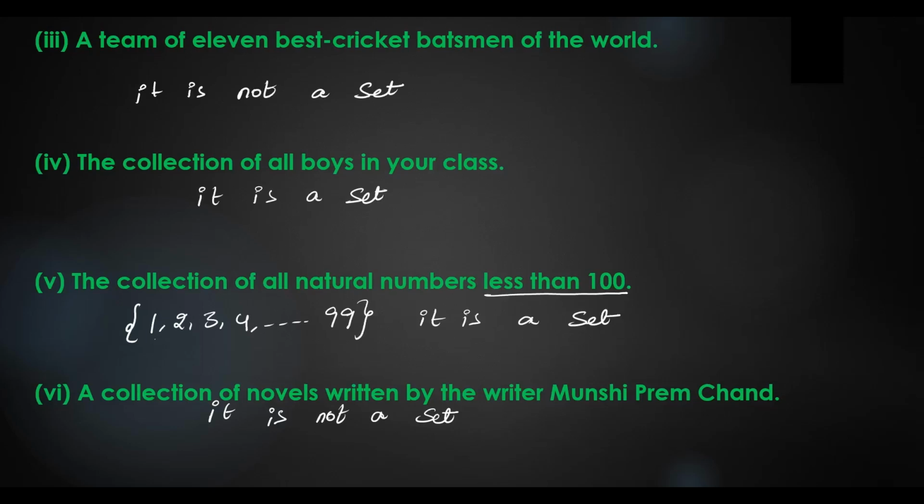Going to the next question. What's the next question? The collection of all even integers. What are all the even integers? It starts with 2, 4, 6, 8, and so on. So we can say it is a set, because it won't change from person to person. The elements will not change from person to person. So it is a set.